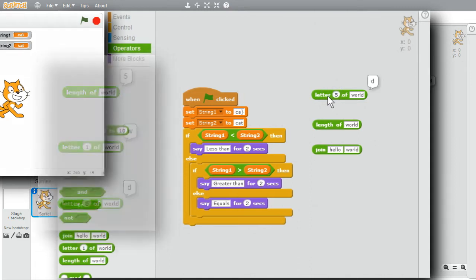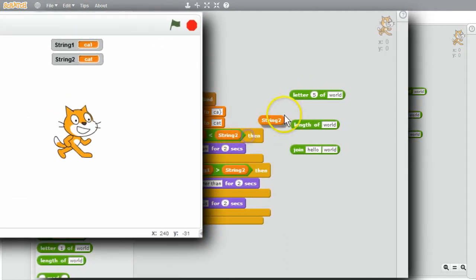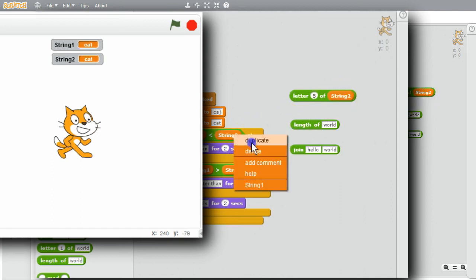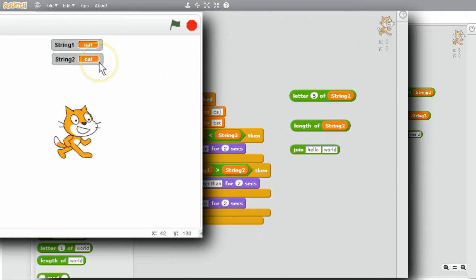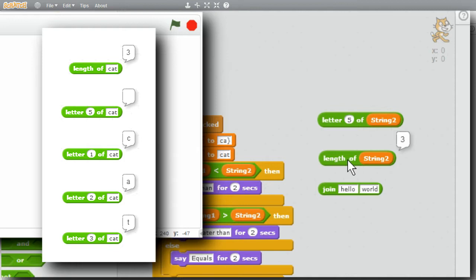I can use length and letter on my string variables. I'll copy string 2 into both of the expressions. Length of string 2. String 2 is cat, 3 letters. So when I click on it, I'll get the number 3. If I click on this, letter 5 of string 2 doesn't exist, so Scratch will return an empty answer.